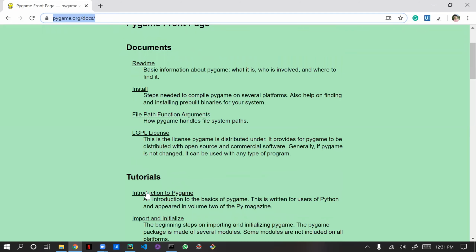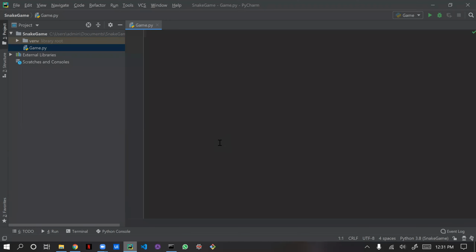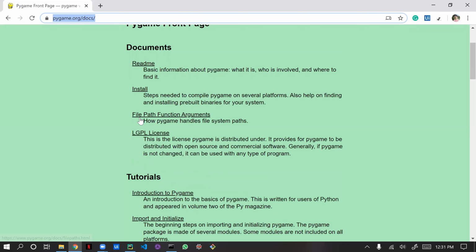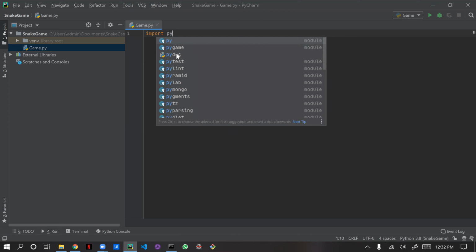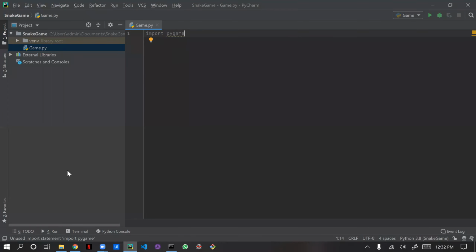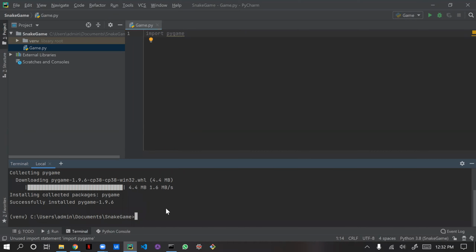Okay, come on, let's go into our PyCharm. Today I'm going to develop in PyCharm because I'm not using Visual Studio. I don't know why, just ignore that. I told you before going into the game series, we need to go through Pygame, correct? So for that, we will import the Pygame package. First, import pygame. If you have not installed Pygame, go to the terminal and type